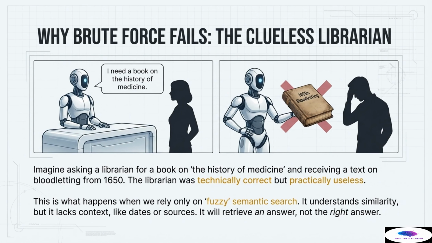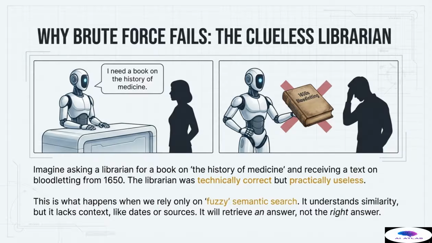To understand why a brute force approach fails, we must examine the limitations of pure semantic search, captured perfectly by the metaphor of the clueless librarian. Imagine you, the user, ask for a book on the history of medicine from your retrieval system. The system, relying purely on fuzzy semantic similarity, retrieves an obscure text on bloodletting from 1650. While bloodletting is, technically, a historical medical practice, this document is utterly useless, if not potentially misleading, in a modern context. The librarian was technically correct because the terms were related, but practically useless for solving the user's information need.